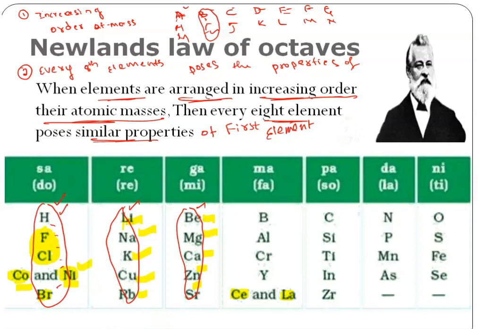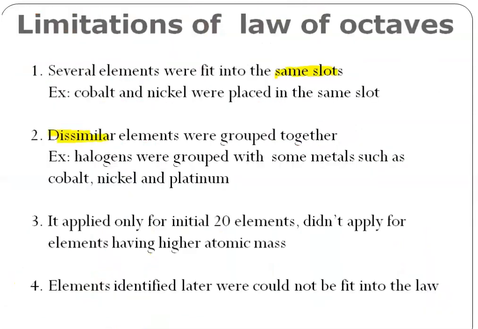The second disadvantage of Newlands' law: if you follow Newlands' law of octaves, you are going to group dissimilar elements in the same group. That is the second disadvantage. Dissimilar elements were grouped together. Example, we grouped halogens and some metals like cobalt, nickel and platinum. We grouped all the halogens like chlorine, fluorine, and cobalt, nickel and platinum.